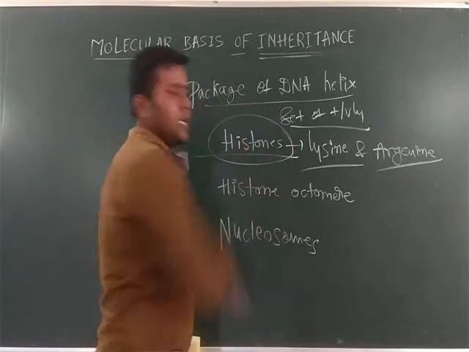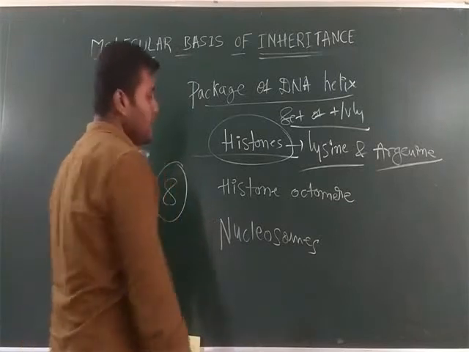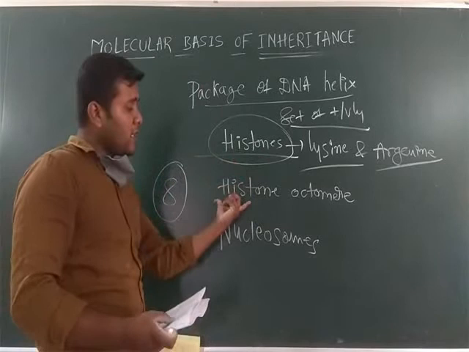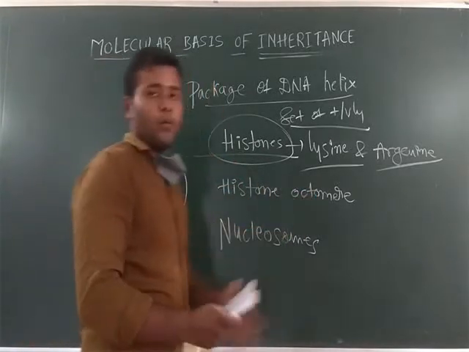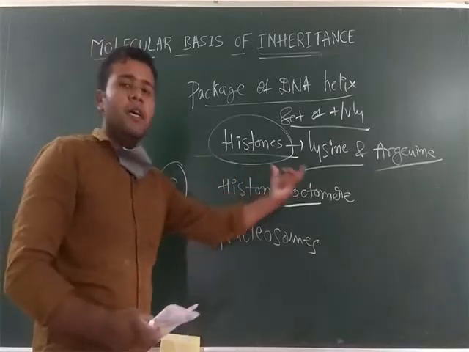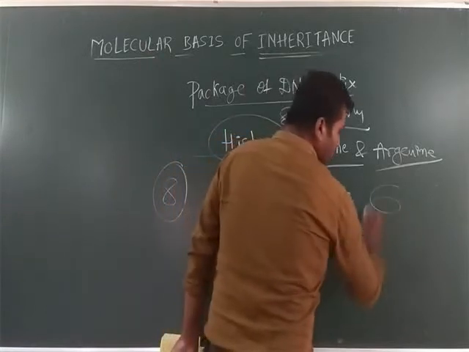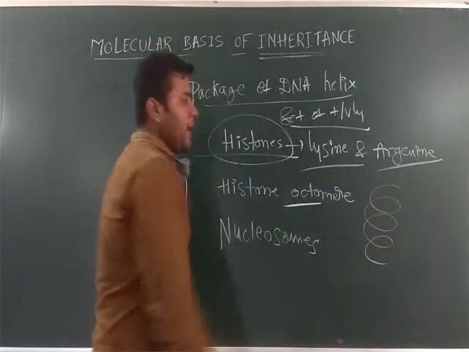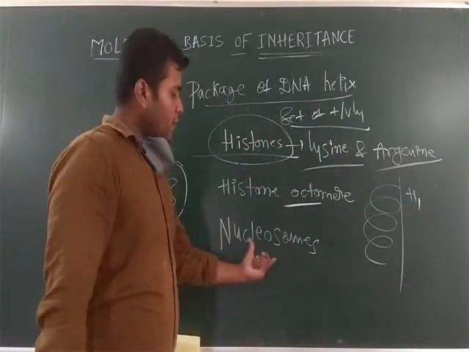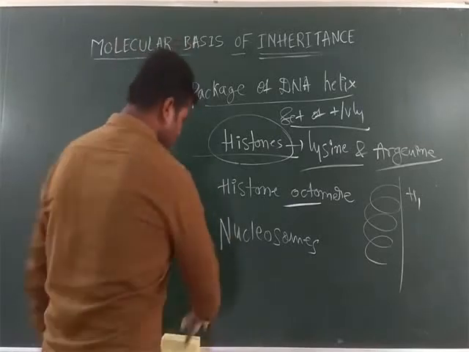With the help of these histone proteins, 8 histone proteins together form a histone octamer. Octo means 8. To this histone octamer, the negatively charged DNA is wrapped and held by the positively charged histones, so it finally forms a nucleosome. How? With the help of a diagram, I will explain once again.